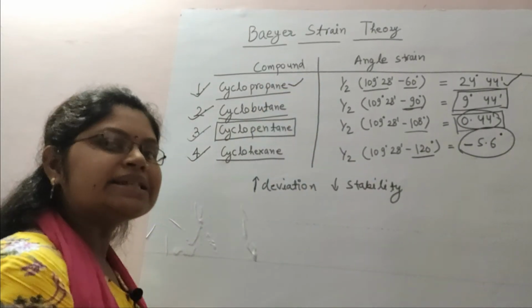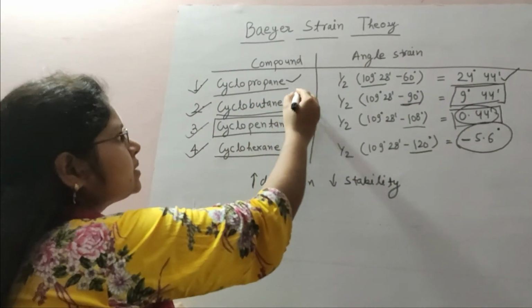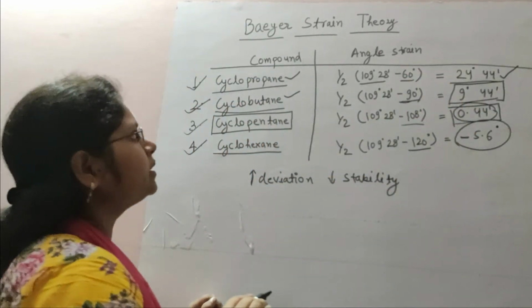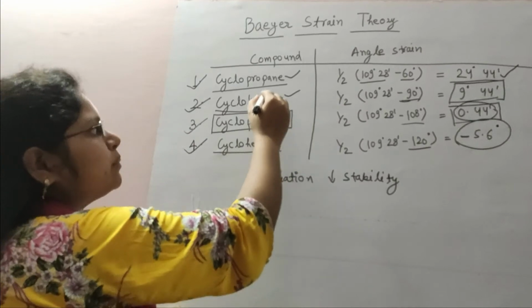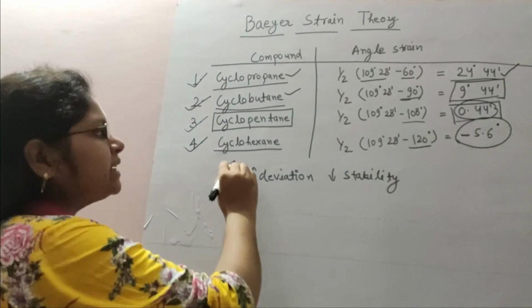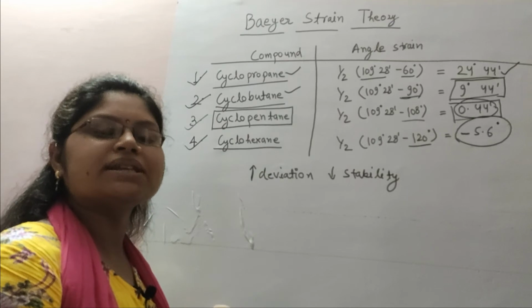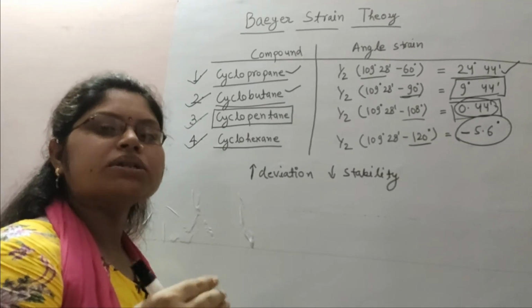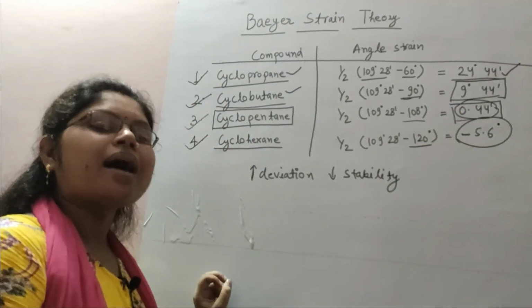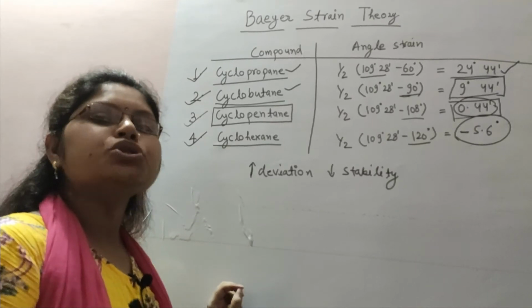Cyclopropane is the least stable because of its high deviation. Cyclobutane is more stable than cyclopropane because the deviation is less. Cyclopentane is the most stable compound because of very little deviation. And cyclohexane and the compounds above it, that is cycloheptane and cyclooctane, also have negative strain values. So these rings are least stable, or they cannot exist in nature according to Baeyer.